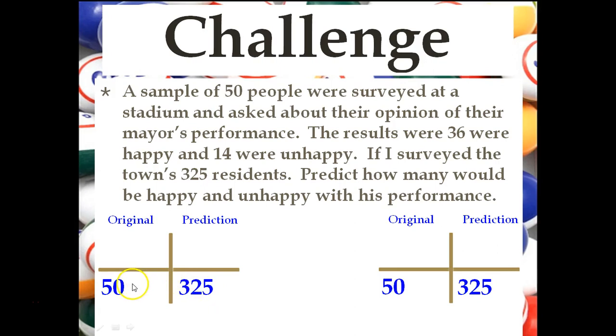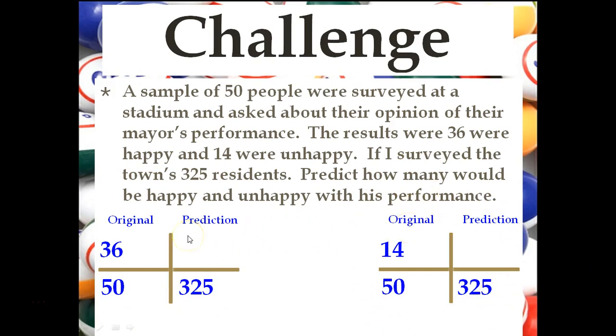However, does 50 go into 325 easily? It doesn't. So you're going to have to do something here, and I'll show you. You have a couple options. So I put the part up. Of course, on the left-hand side, we have those happy with the mayor's performance. On the right-hand side, we have those unhappy with the mayor's performance.